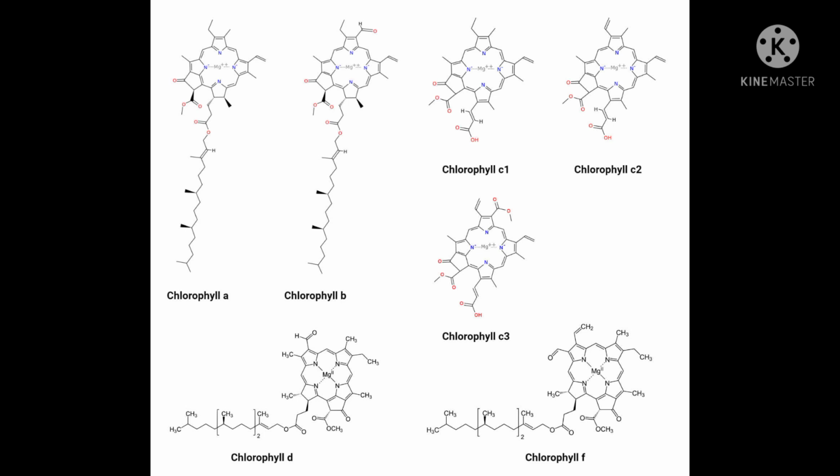Attached to the pyrrole ring at one point is an alcohol, which is a phytol. It is also called a tail. A long chain of linked carbons, with relatively minor variations in the kinds and the grouping of the other atoms joined to this head and tail skeleton, account for the differences among different kinds of chlorophylls.